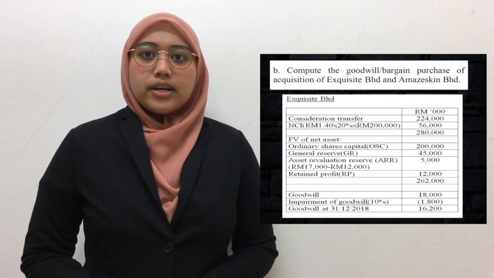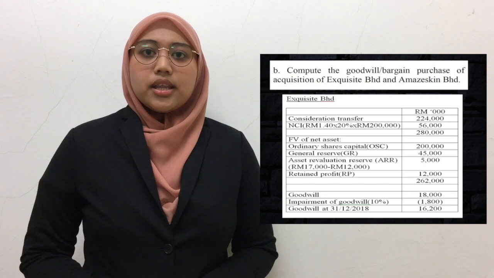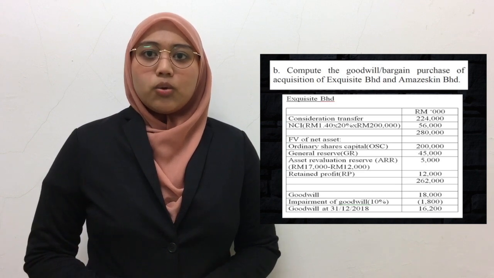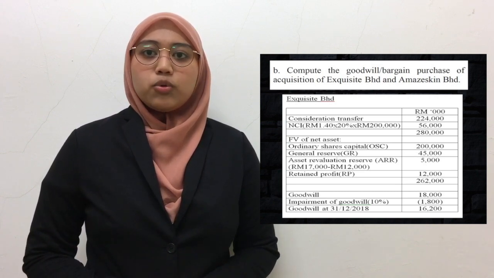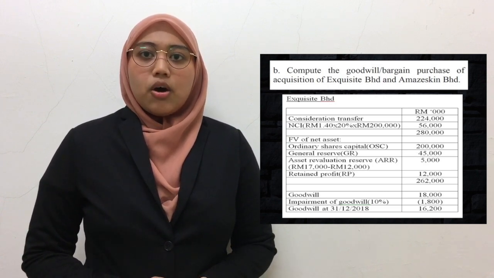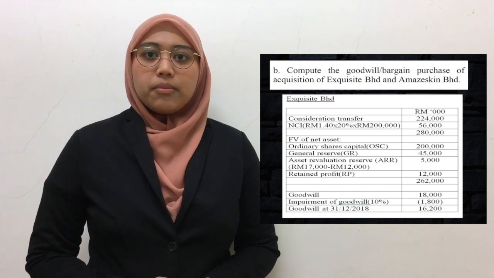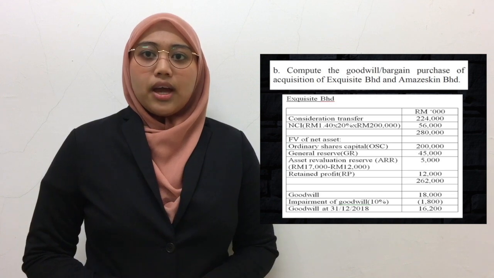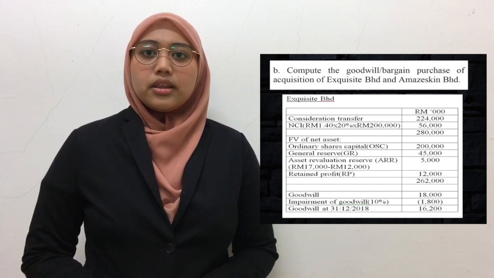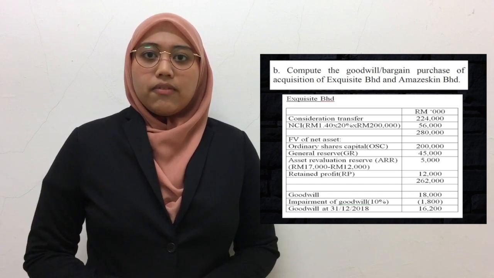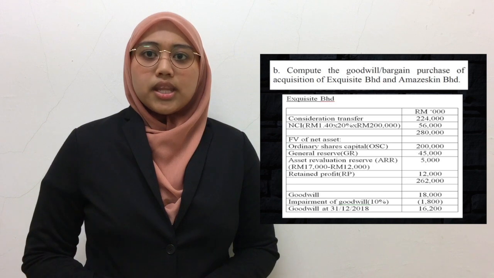Consideration transferred is 224 million, and the NCI is measured by fair value at 1 ringgit and 40 cent times 20% times 200 million, equal to 56 million, and the total will give 280 million. For the fair value of net assets, ordinary share capital is 200 million, general reserve is 45 million, asset revaluation reserve ARR is 5 million, that is 17 million minus 12 million, and retained profit is 12 million, and the total for the fair value of net assets is 262 million.